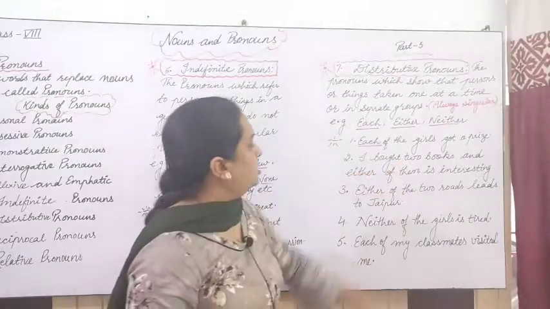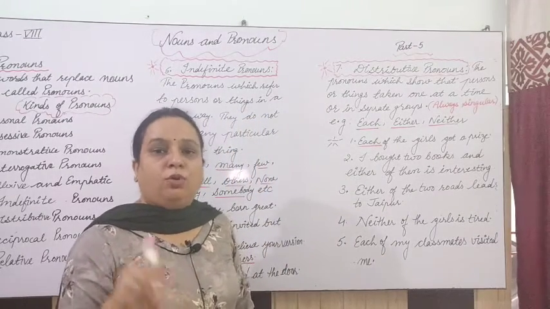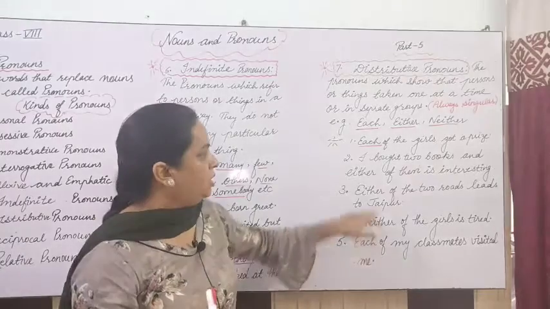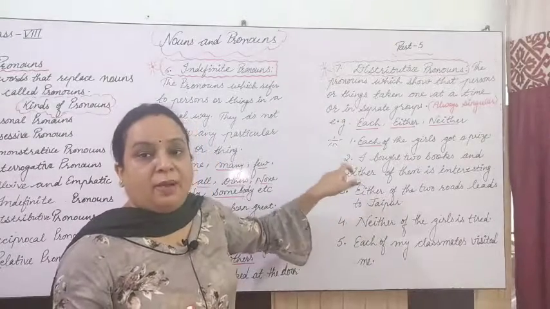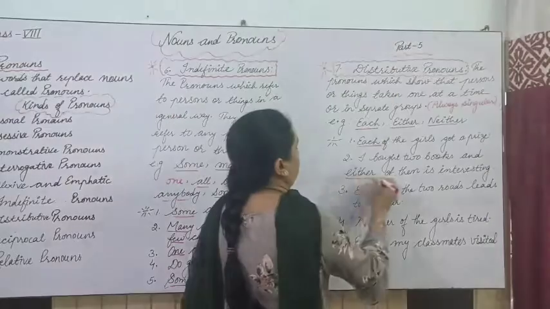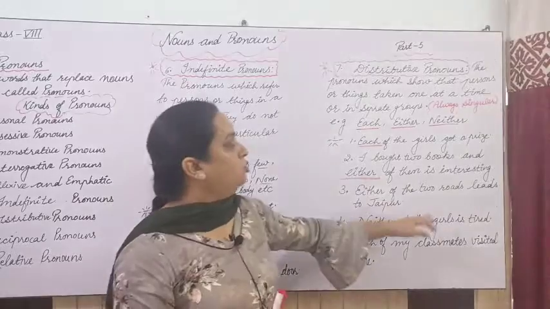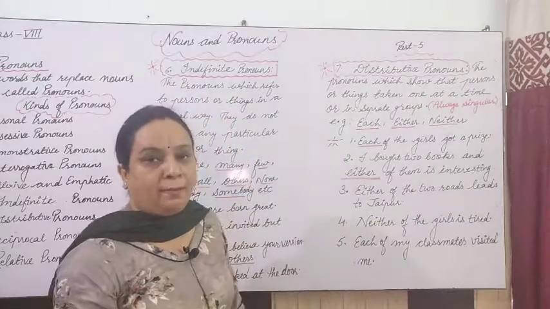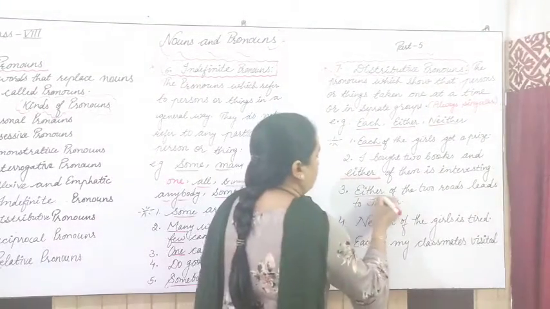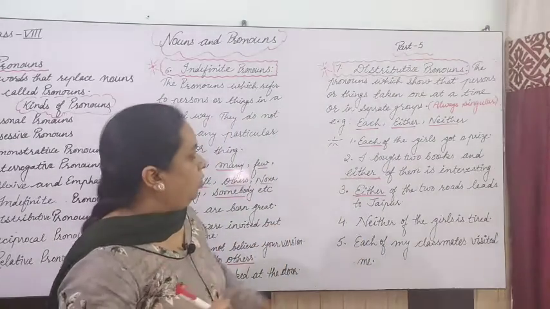I bought 2 books and either of them is interesting, means 2 books were there and both of the books are interesting. So that is either, but we are using it in singular form here. Next one is: either of the 2 roads leads to Jaipur. So either is what here? Once again, either is a distributive pronoun.